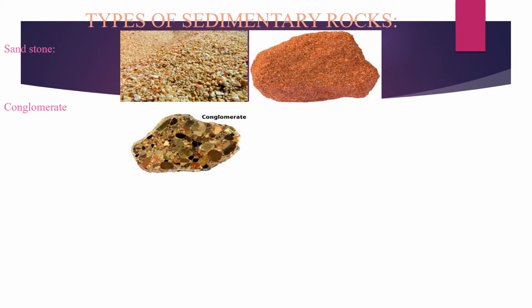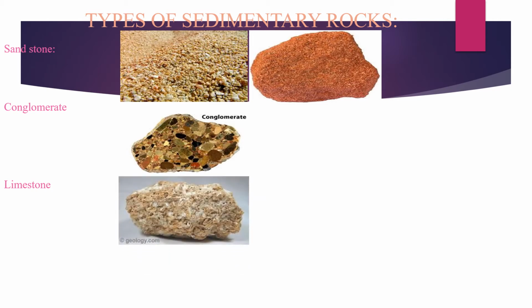So it is used for construction purposes. Next one, limestone. How is limestone formed? It is formed from the cells and bones of sea creatures. It contains a mineral named calcite present in the cells of sea animals. So it is used to make cement, chewing gum, paper, lime. See the picture, we can see the cells of sea animals in this picture.